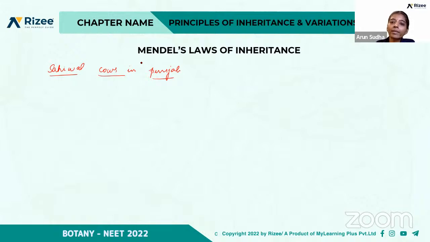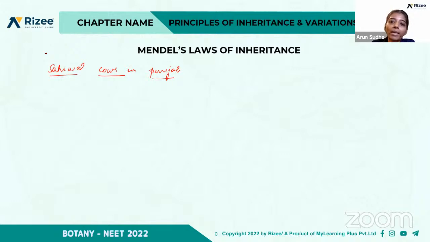So even in olden days, people were aware that variation happens through sexual reproduction, right? They analyzed all the wild plants and animals and were able to make out the best breeds, though they were not aware of the scientific basis behind this inheritance. But they were aware that variation occurs through sexual reproduction. Okay, so Mendel is the first scientist. He is the father of genetics, and he proposed the various laws, right?